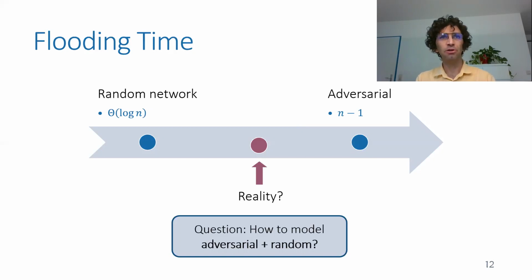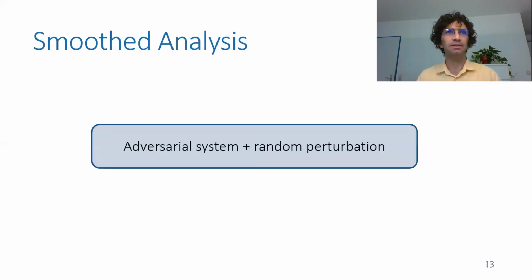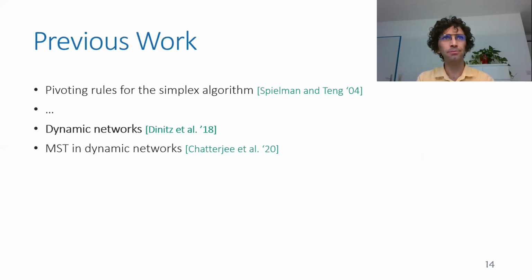And one solution proposed for this is smoothed analysis. This is a way to model adversarial systems that have some random perturbation on the input or on the system as well. So this idea was presented by Spielman and Teng, and they presented this in the centralized setting to analyze pivoting rules in the simplex algorithm and understand why the simplex algorithm performs better in practice than theory would predict.